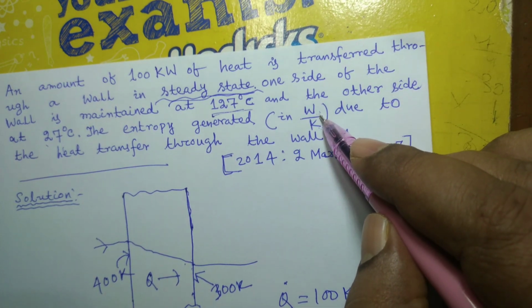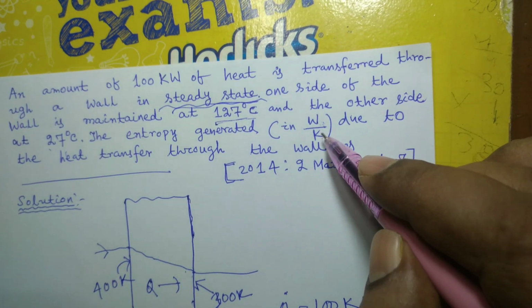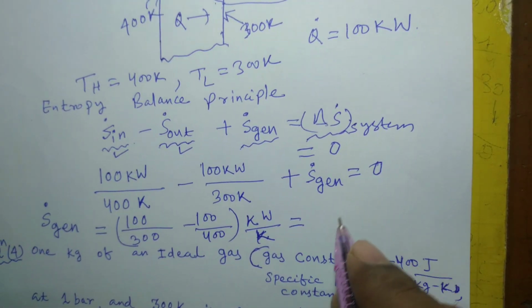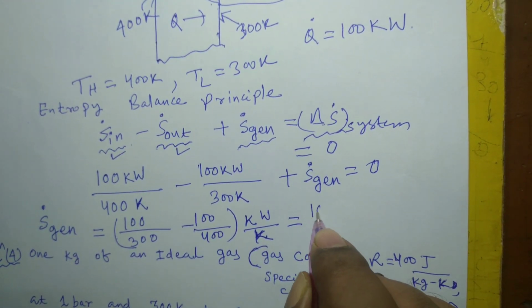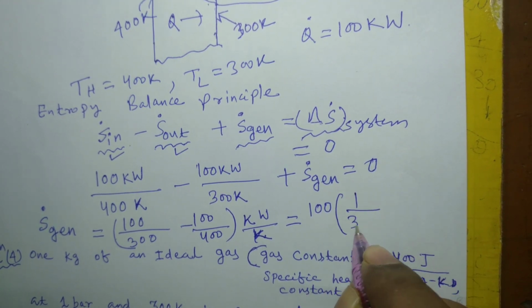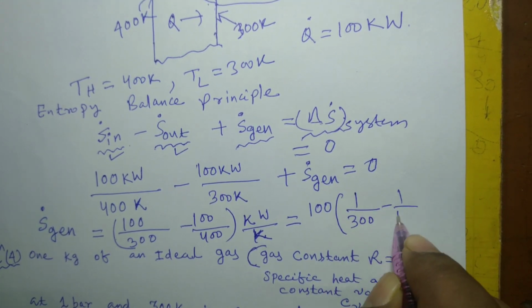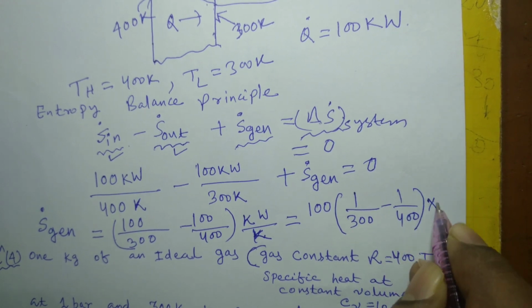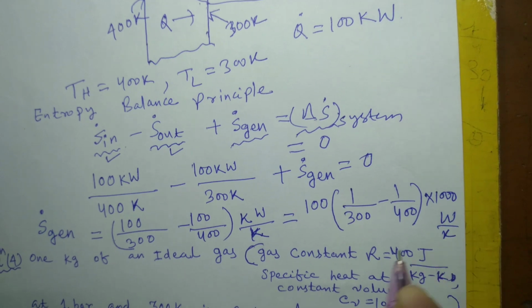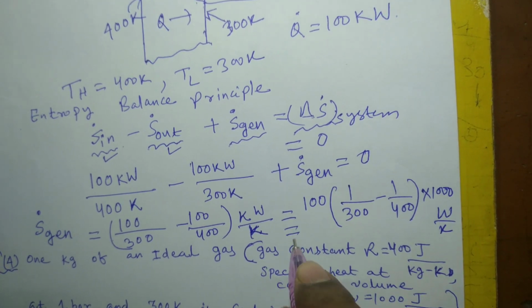The entropy generation has to be calculated in terms of watt per Kelvin, so you have to multiply this by 1000. Taking 100 common, 1 by 300 minus 1 by 400, multiplied by 1000 watt per Kelvin.